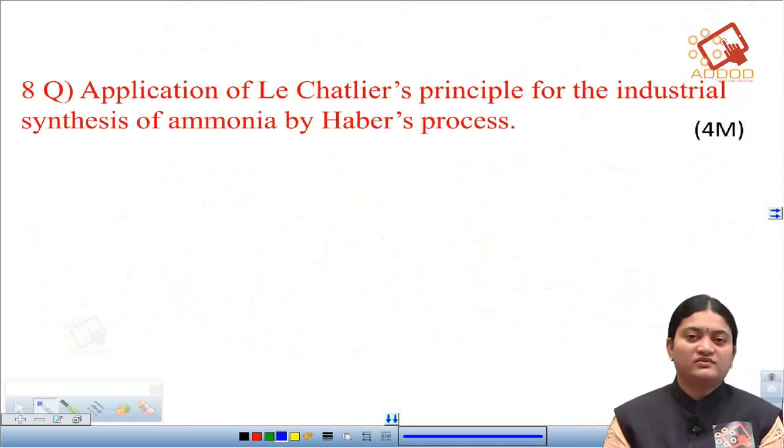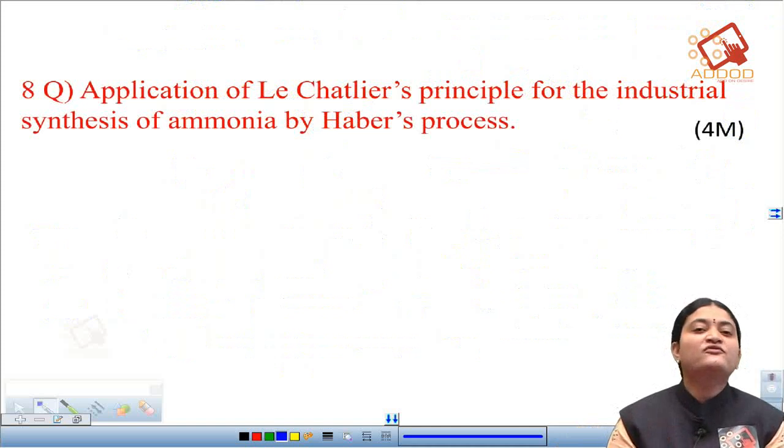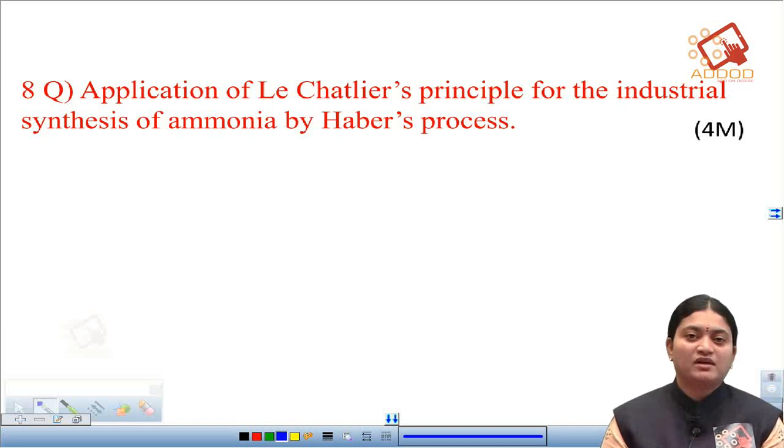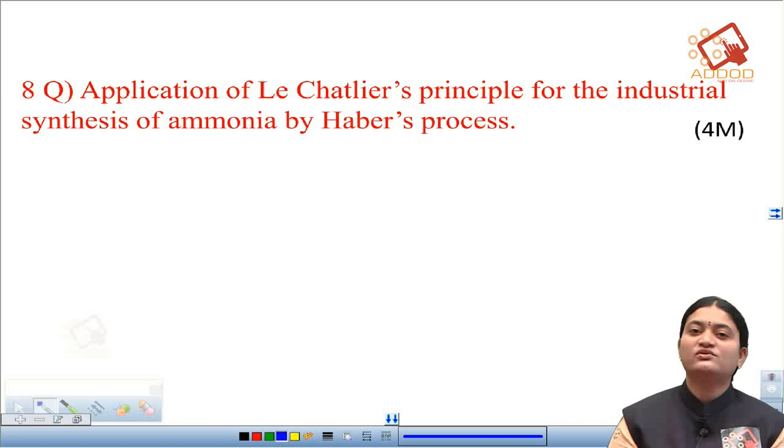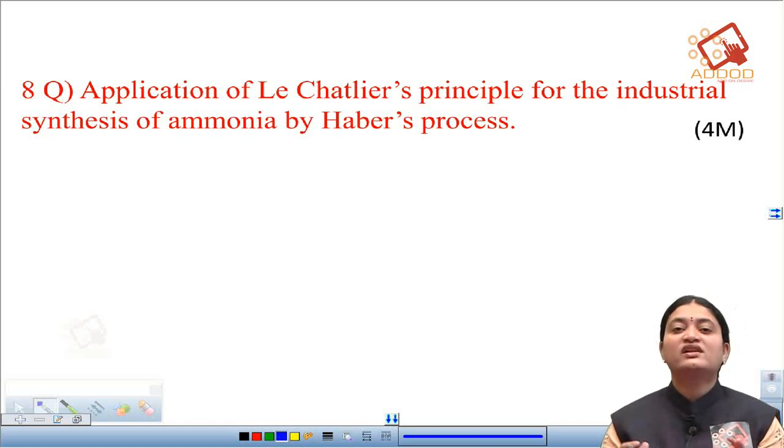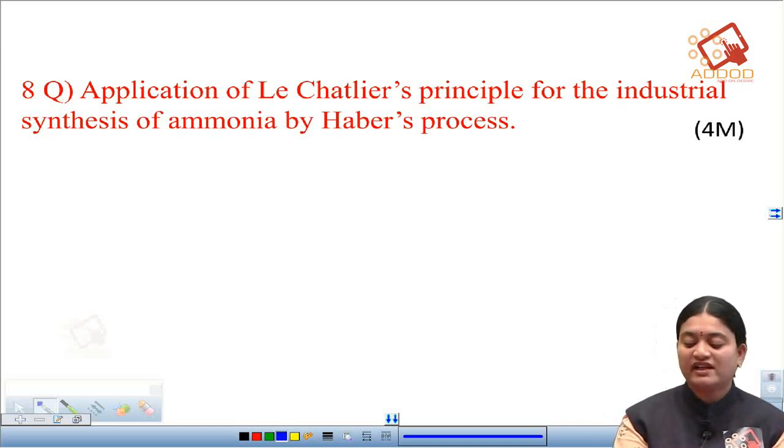Coming to the next question, it is about the application of Le Chatelier's principle for the industrial synthesis of ammonia by Haber's process. This is one of the important questions from the exam point of view. Here they have asked us about the manufacture of ammonia by Haber's process. For this, we require nitrogen and hydrogen gas, which are compressed together to give us ammonia. So let us see the reaction for this.